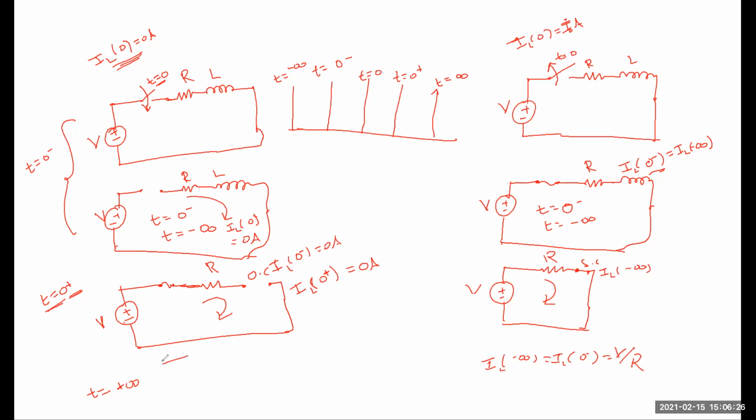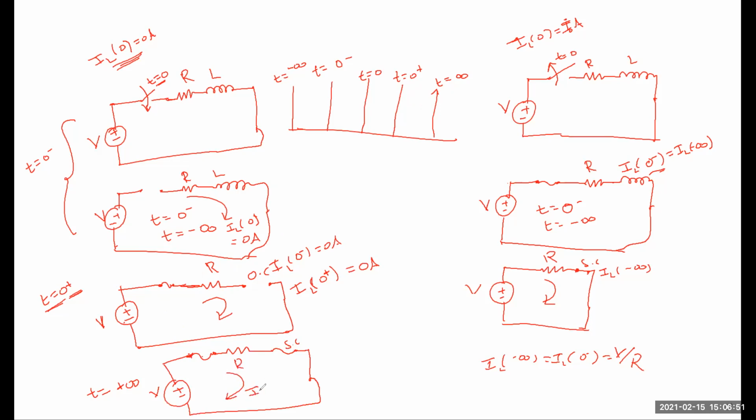So the switch is closed, and the inductor will be acting as a short circuit. Am I right or not? Under steady state condition, the inductor acts as a short circuit. So what is the voltage here? Plus V, and this is R, and what is the current here?